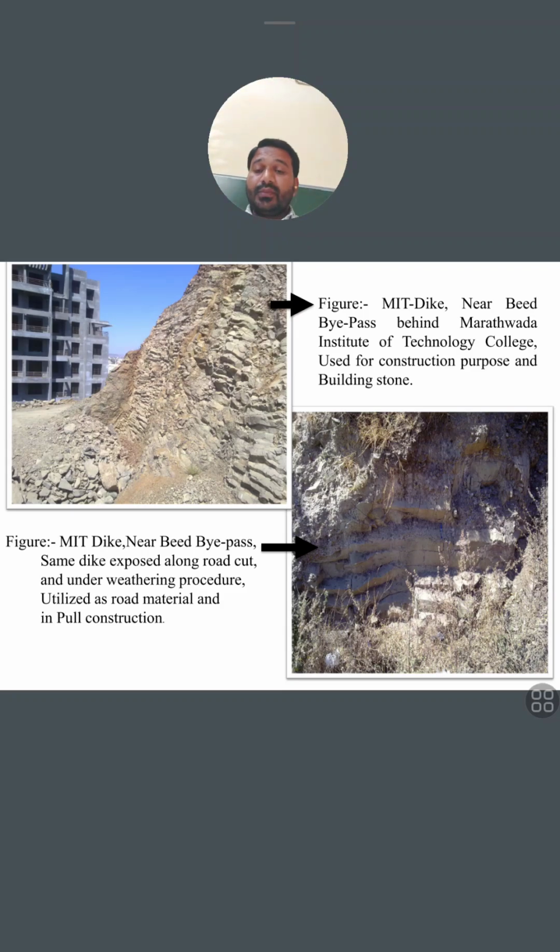This one, the upper left side corner image you are seeing, is behind the MIT college, Marathwada Institute of Technology college, near the Bid bypass, and these dikes are exposed at the roadside. These dikes are almost gone now, because the material was used by local people, even government officials, for construction purposes, for building stone, road construction, or other things. So this one is completely eroded now.